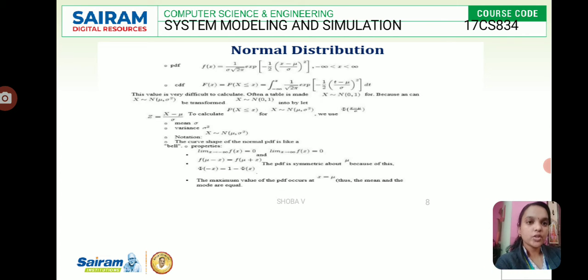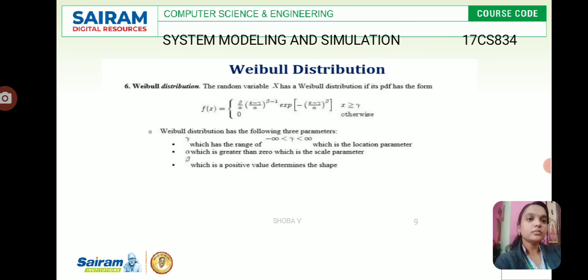There is a notation, and the curve shape of the normal PDF is such that phi of minus x is equal to 1 minus phi of x. The maximum value of the PDF occurs at x equal to mu. Thus the mean and mode are equal. So how can we identify the normal distribution? Very simply, when the mean and mode are equal.